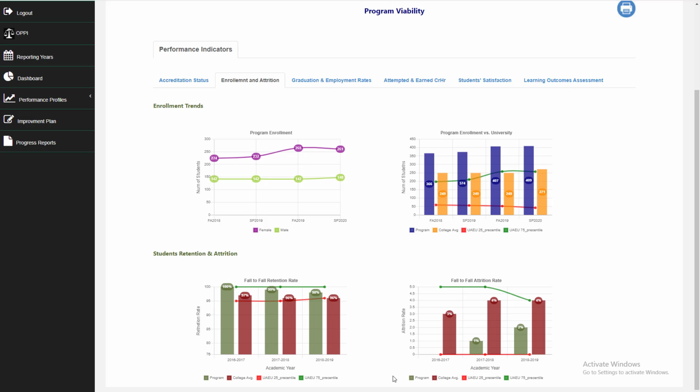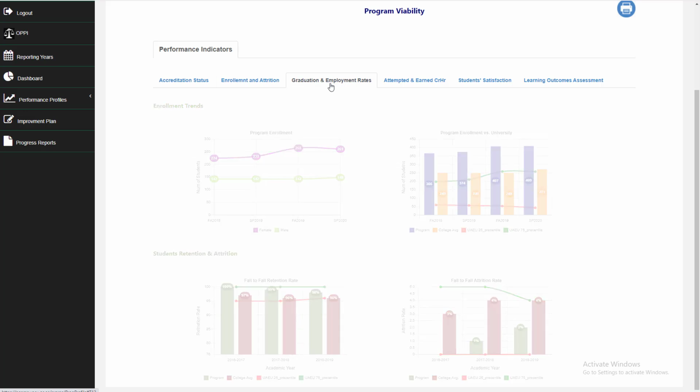The college average is 97%, then going down to 96%, 96%. Attrition and retention add up to 100%. So the attrition for the program in 16-17 was 0, in 17-18 it was 1%, and in 18-19 it is 2%. The college average is 3%, 4%, and 4%.